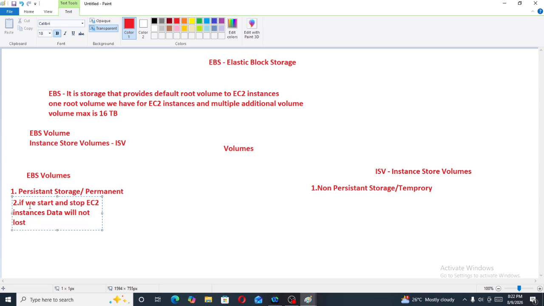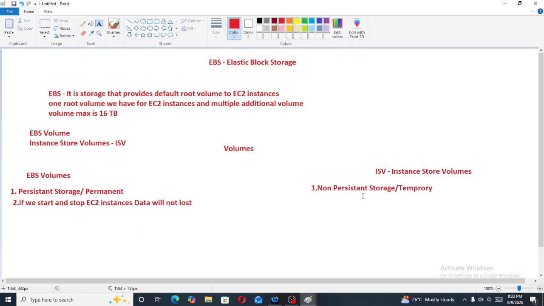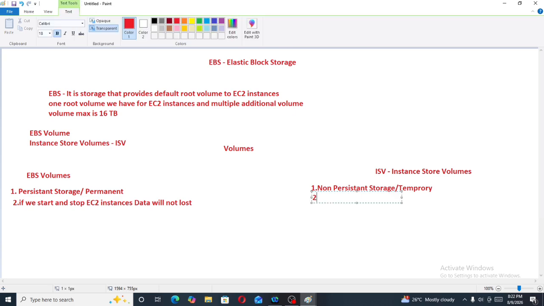Because it is a persistent storage, a permanent storage, so data will not be lost if you start and stop the EC2 instances. But in instance store volumes, if we start and stop EC2 instances, data will be lost.